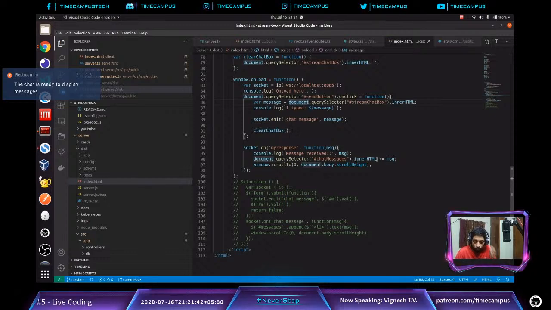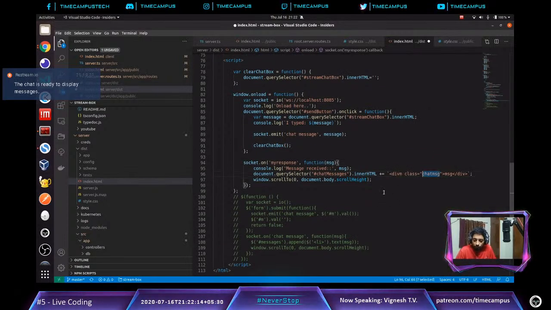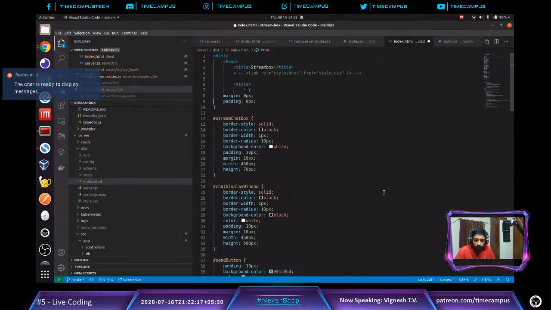So what I am going to do is, to all the messages I append, I am going to basically add a LI. That's what I am going to do, and okay, let me add a div rather, and I am going to give a class to it and say chat msg. And then I am going to basically style the chat message.